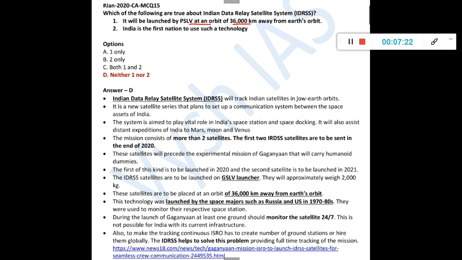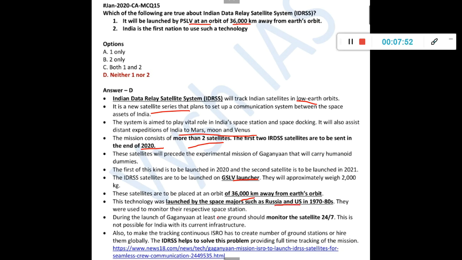So it will track Indian satellite in low Earth orbit. New satellite series it is. Then aim to play a vital role in India's space station and space docking. It will also assist distant expeditions of India to all these places. Consists of more than 2 satellites. By end of 2020, 2 satellites will be sent. First of its thing in 2020 and second in 2021. Then it will be GSLV launcher, because the height is that one. And Russia and USA have already done it. That is why both the statements are wrong.